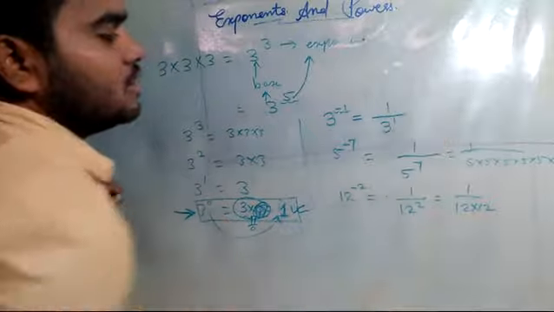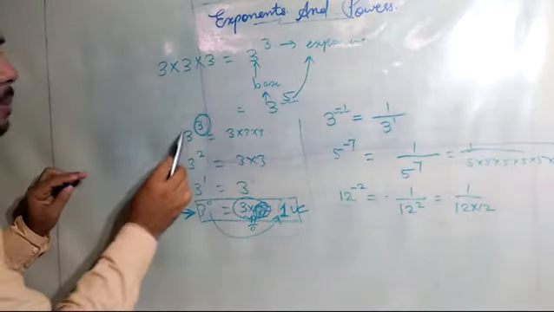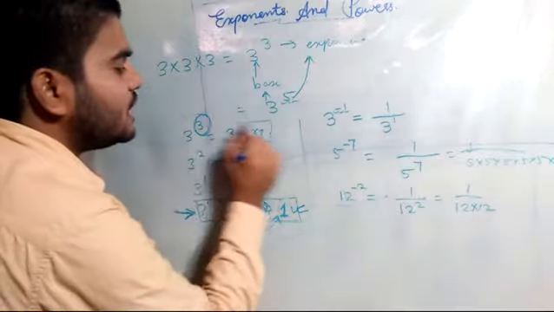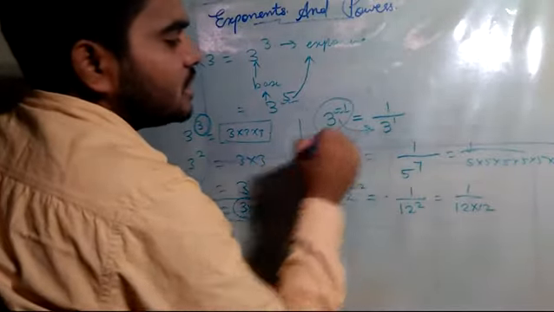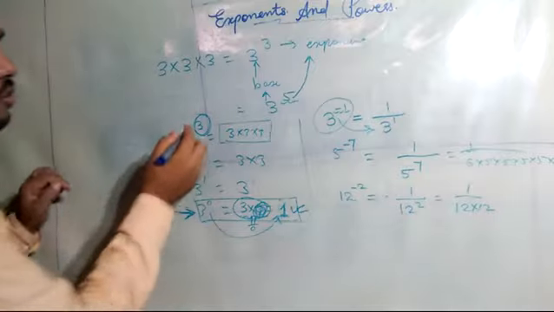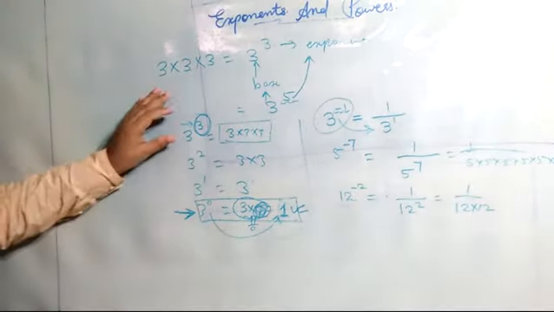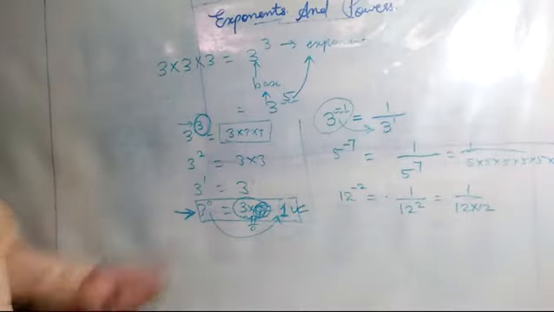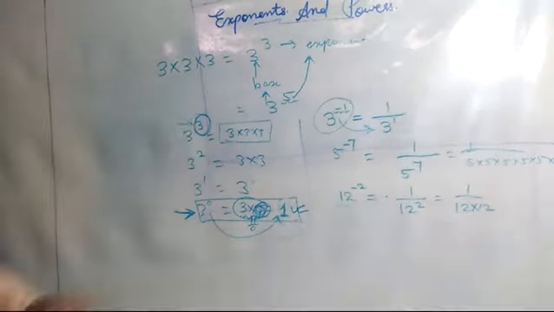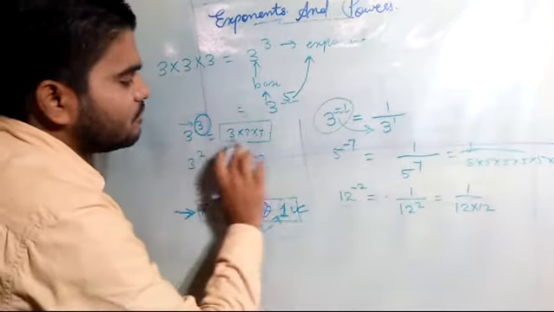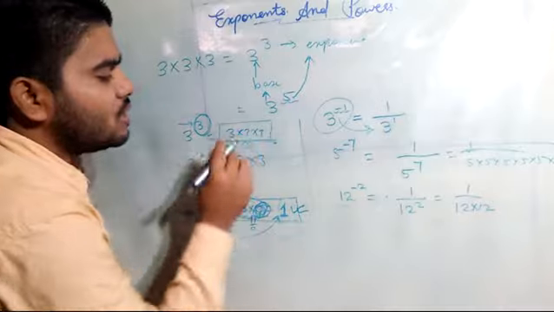So what I mean to say is, when we have positive integers on a base, then the number is written in the numerator. When we have a negative integer, then the number is written in the denominator. What observation do we see from here? When we have a positive integer, the number is in the numerator and the denominator is always 1, which we don't write.